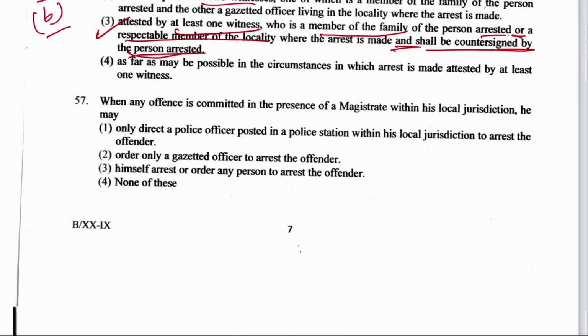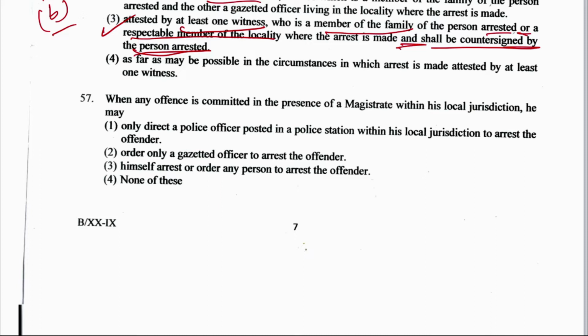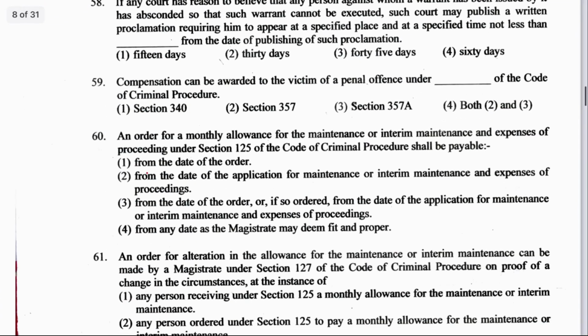Next question 57. When any offence is committed in the presence of a magistrate within his local jurisdiction, he may: only direct a police officer posted in the police station within his local jurisdiction to arrest the offender, order only a gazetted officer to arrest the offender, himself arrest or order any person to arrest the offender, or none of the above. The right answer here is the third option, himself arrest or order any person to arrest the offender, and it is mentioned under section 44(1) of CrPC, which says that when any offence is committed in the presence of a magistrate, whether executive or judicial, within his local jurisdiction, he may himself arrest or order any person to arrest the offender.